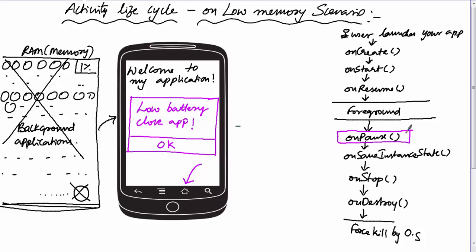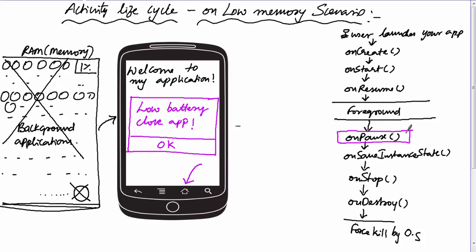When the user rotates the phone slowly, in that case onPause, onSave, onStop, onDestroy. If the user rotates the phone very fast, only onPause, onSave and a forceful kill by the OS. Similarly, even in case of low memory, if the operating system feels that sufficient time is not there to call onStop and onDestroy, in that case the OS may call only onPause, onSave and it may kill your activity forcefully to display a pop-up message.